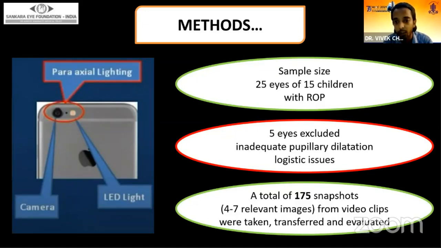5 eyes were excluded due to inadequate pupillary dilatation and or logistic issues. And a total of 175 snapshots, around 4 to 7 relevant images of each patient, were taken from video clips, transferred to the laptop and evaluated in detail.